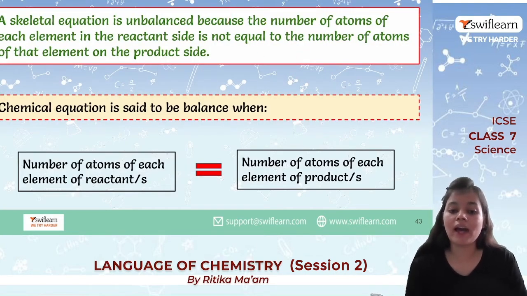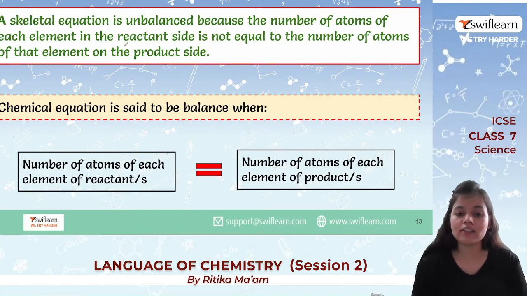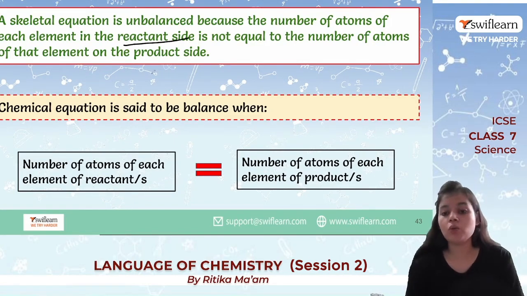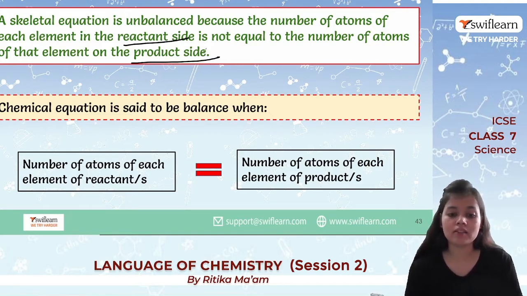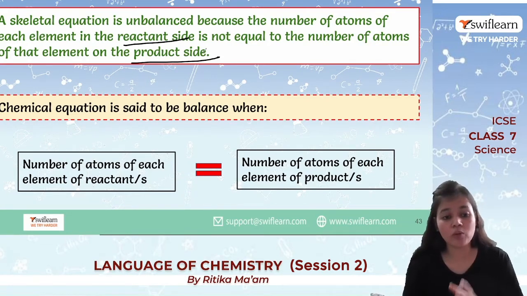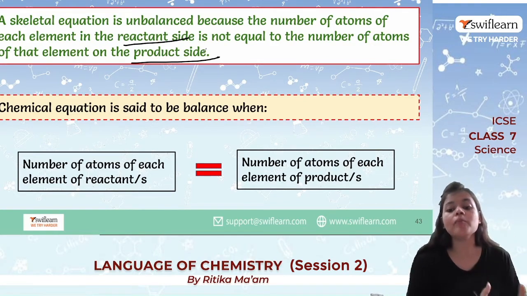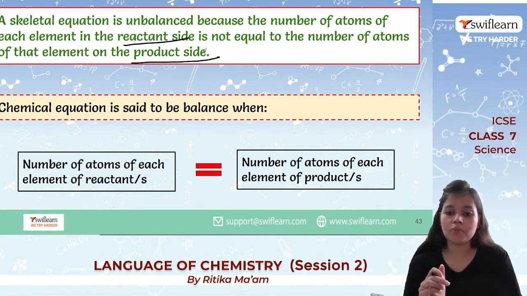This is unbalanced. Unbalanced means if the number of atoms on the reactant side is not equal to the number of atoms on the product side, the equation is said to be unbalanced and it is considered wrong. So for an equation to be completely correct, what is important is that the atoms on the reactant side must be the same in number on the product side as well.